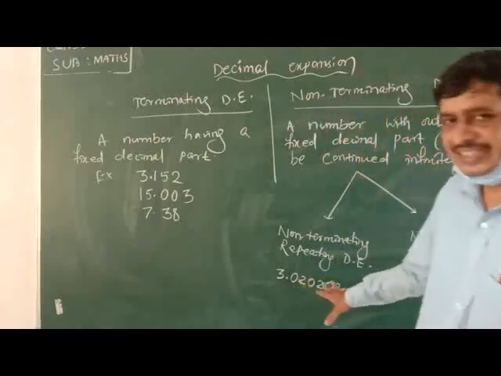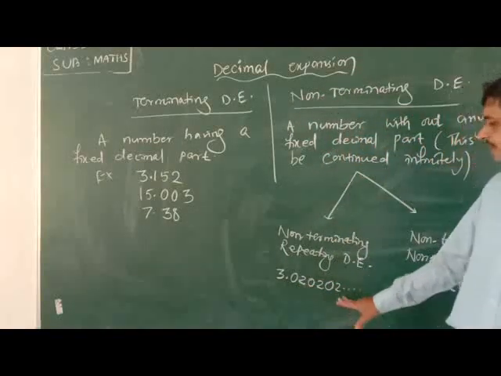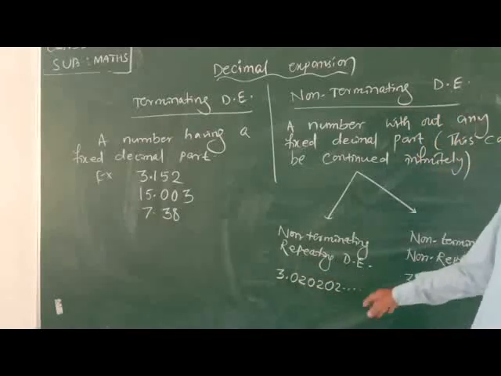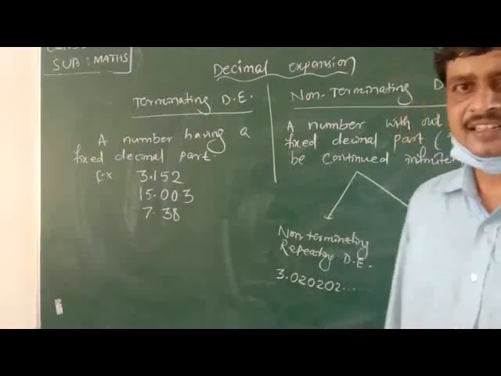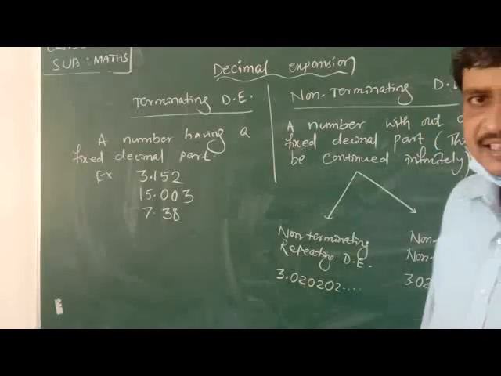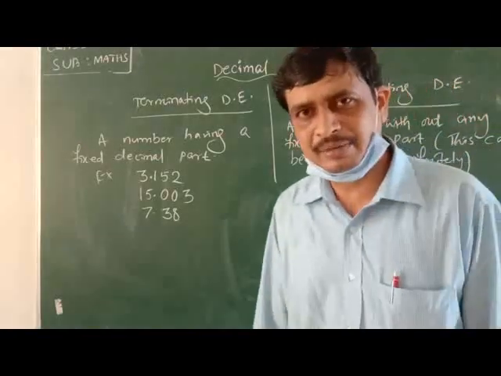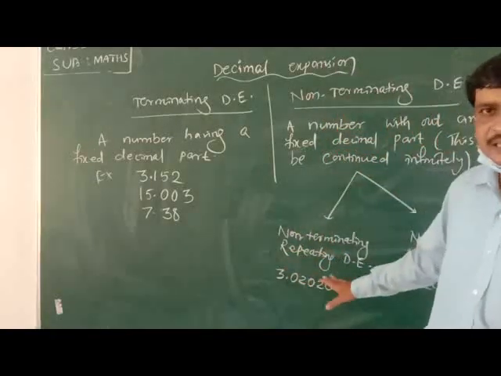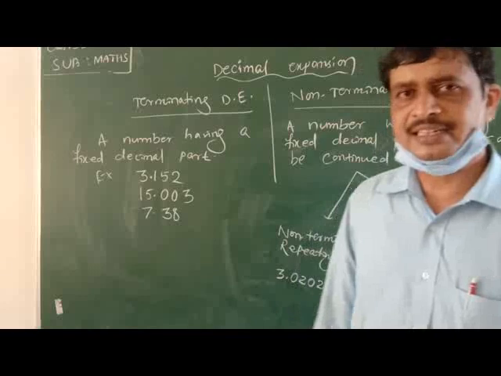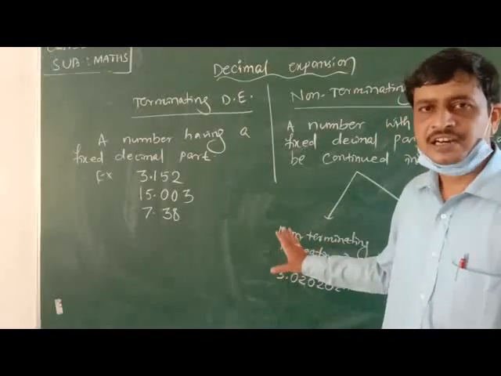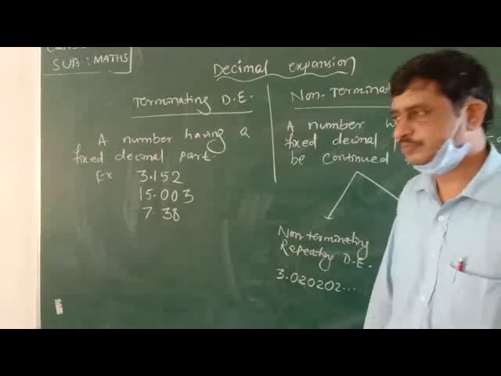Such a type of decimal expansion is said to be a repeating decimal expansion. Since the decimal part is not ending, it is an endless decimal part. It doesn't end at any place in its decimal part. So they are non-terminating and repeating. Such a type of expansion is called a non-terminating and repeating, non-terminating and recurring decimal expansion.